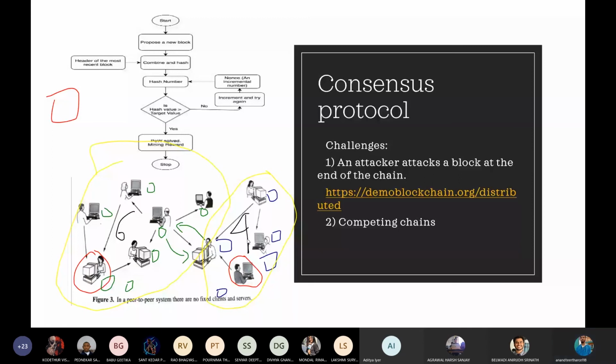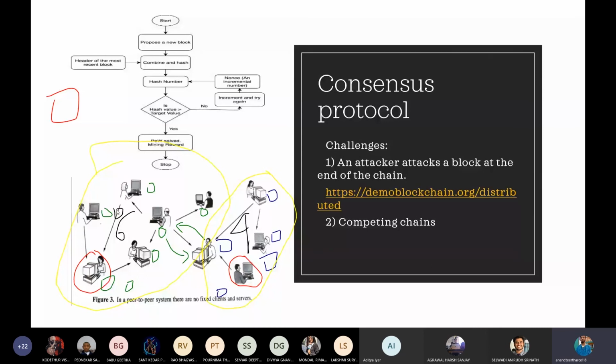So this subnetwork that is having the green block kept aside will have a higher probability of getting a new block added inside it first, since they have more computational power, rather than this blue block.